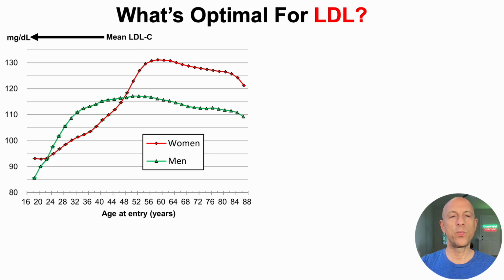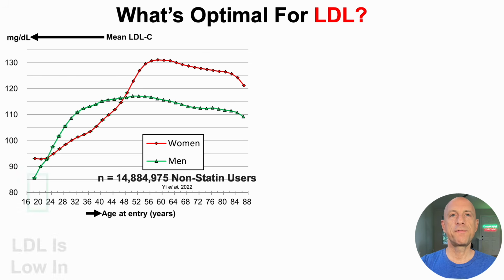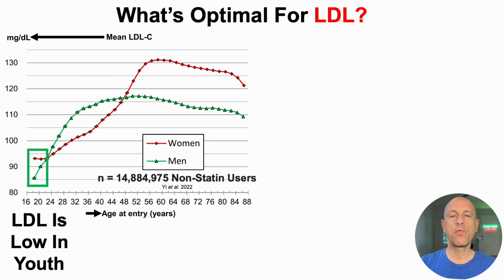So on the y-axis, we've got the average LDL concentration plotted against age. And this study included almost 15 million non-statin users. So first, we can see that LDL levels are relatively low in youth, with average values around 95 for women and about 85 for men. But then note that LDL levels start to increase all the way up into around 50 to 60, where it peaks. And then notice something interesting.